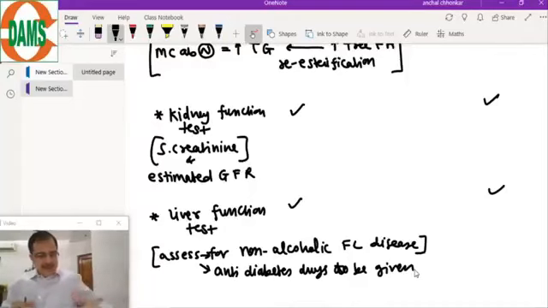We will discuss that in the treatment section, which drug should be avoided in liver disease, which drug should be avoided in kidney disease.